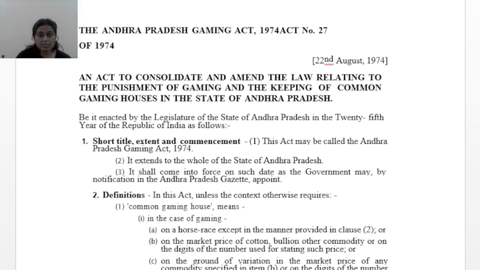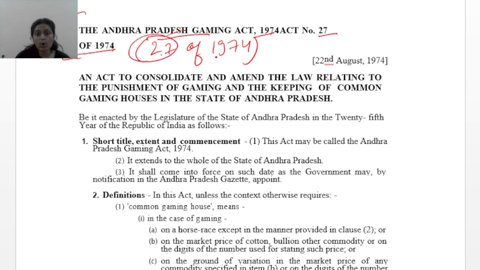So this is, let me change the color. This is the Andhra Pradesh Gaming Act 1974, which is Act number 27 of 1974. What does this mean? This means that the 27th Act of 1974 was the Andhra Pradesh Gaming Act. And it got assent on 22nd August 1974.